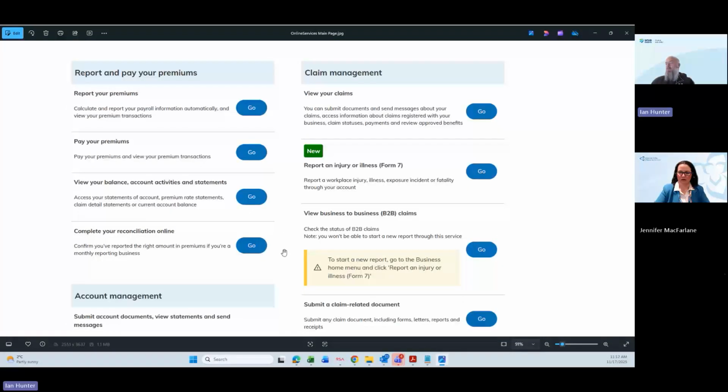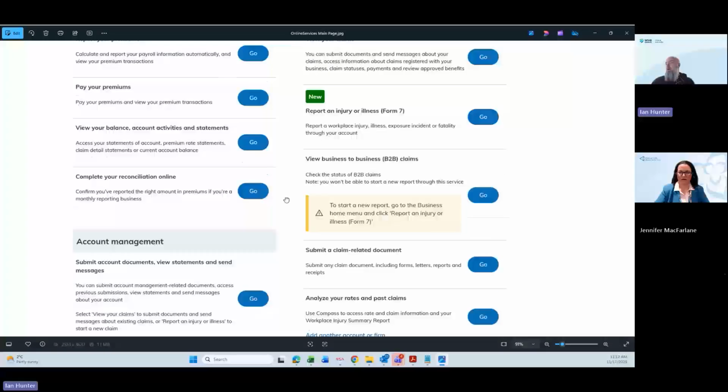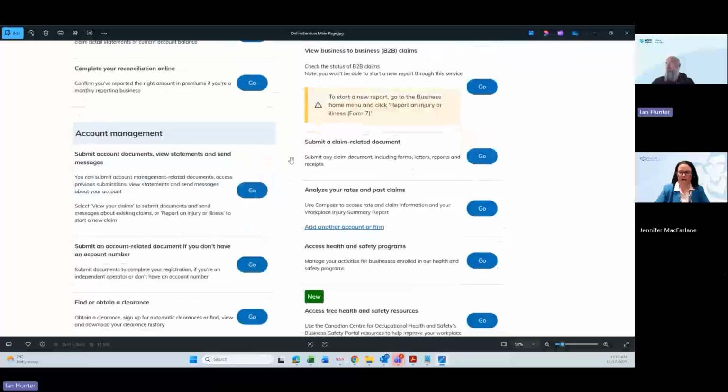As you're going through, you can scroll down and you have analyze your rates and past claims costs. So this is how you access Compass. You would click on go, and if you haven't enrolled before, it would ask you to enroll your business. So here's where it becomes business specific. You would put your account number in. If nobody in your business has ever registered for it before, it will ask you some security questions in order to be able to authenticate you.